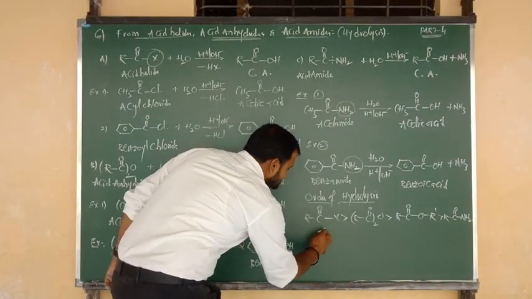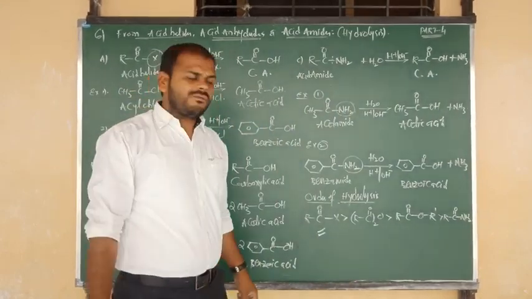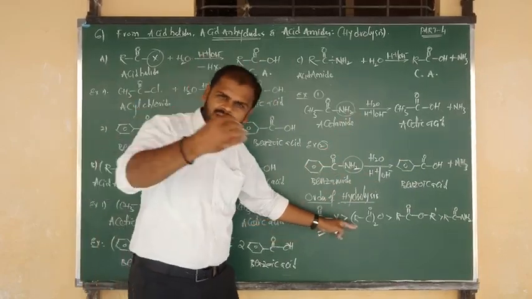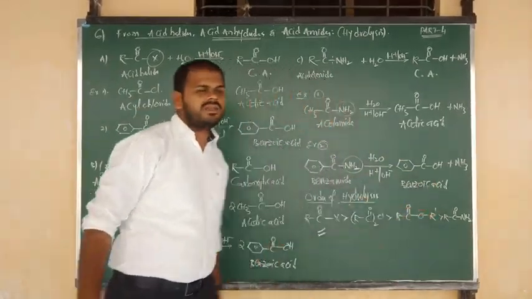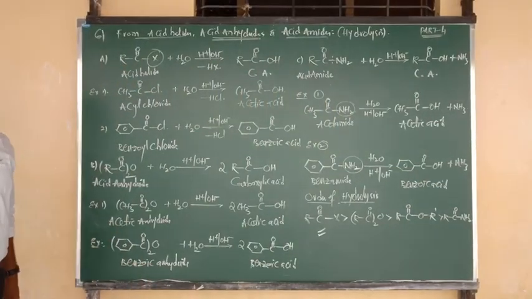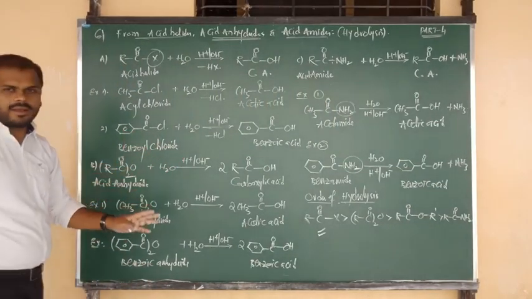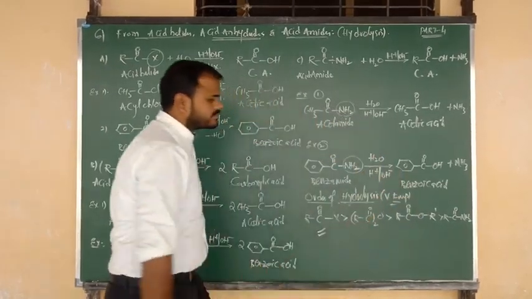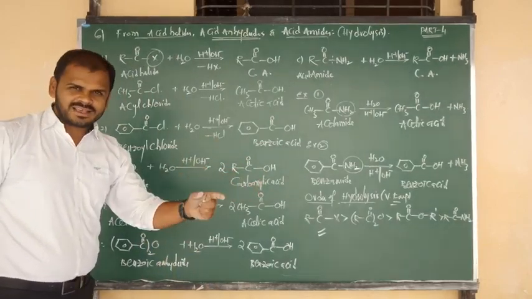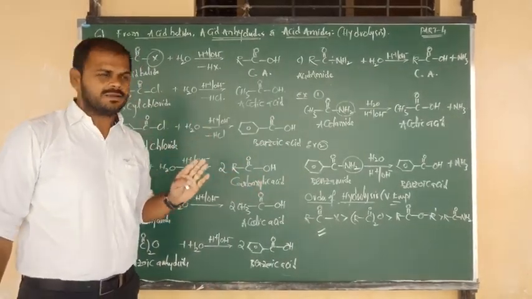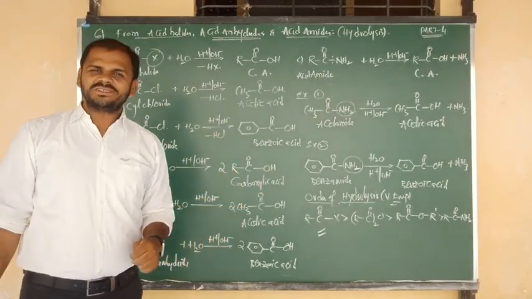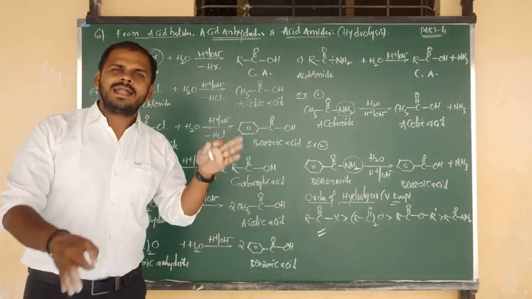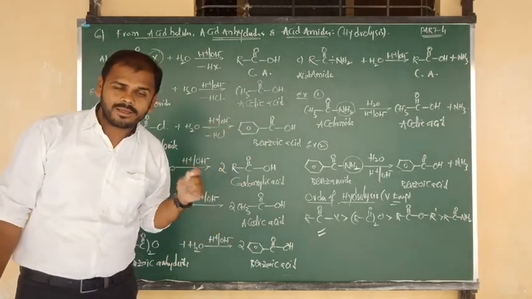So acid halides have the highest rate of hydrolysis, and amides have the lowest rate of hydrolysis. The order is acid halides, acid anhydrides, esters, and the final one is acid amides. That is a very, very important order for all the competitive exams. So all these four compounds upon hydrolysis, what is the common product? Carboxylic acids. So up to now, all the methods of preparation of carboxylic acids we have completed as per the NCERT textbook.